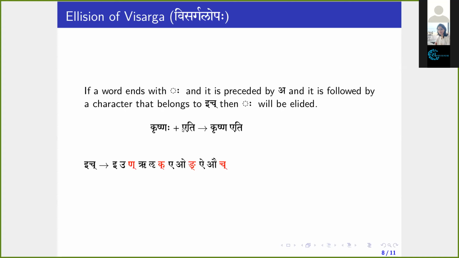Does this a belong to ash? Ait, rit, eon, aiauch. So a belongs to ash, the condition is satisfied, and Visarga will be elided. The final form will be Krishna eti. Now you may say there is a possibility of some sandhi, but we cannot apply it. So the form will remain Krishna eti.